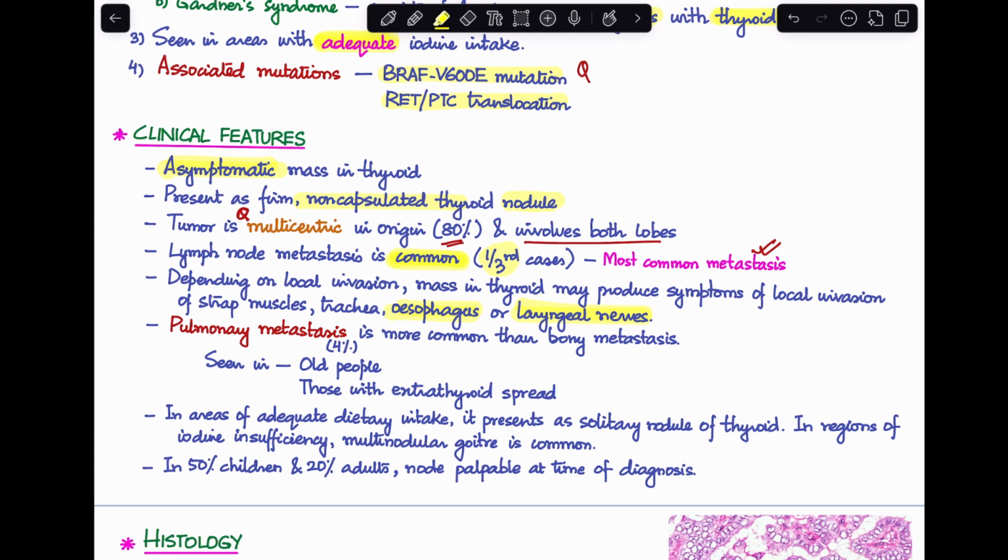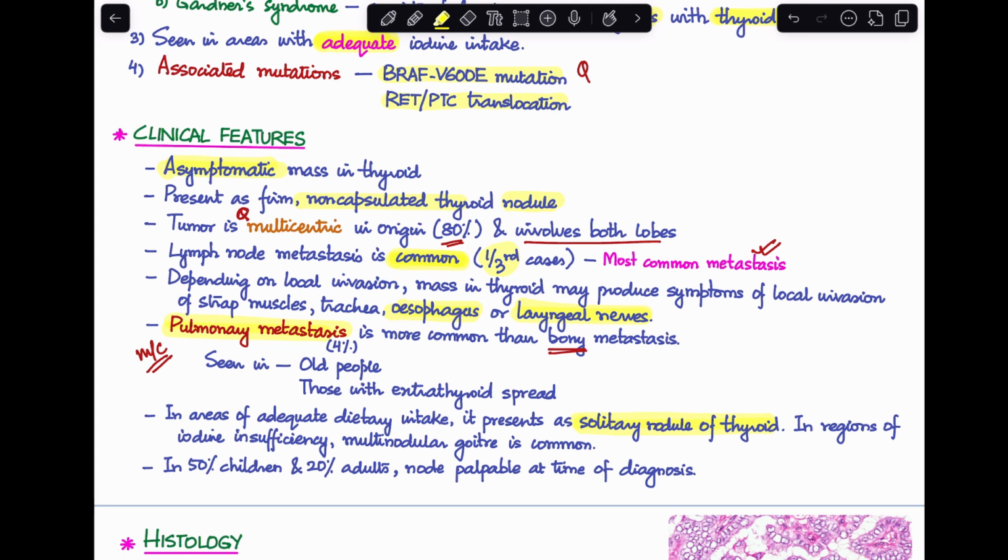Next, moving on to distant metastasis. Distant metastasis is not as common in papillary carcinoma, and if it does happen, the most common site is pulmonary metastasis. Other than pulmonary metastasis, the next common site would be bone metastasis. Distant metastasis is seen more commonly in older people and those who have extrathyroidal spread. Another important thing to remember here is that in areas where there is adequate dietary intake of iodine, it presents as a solitary nodule of thyroid.